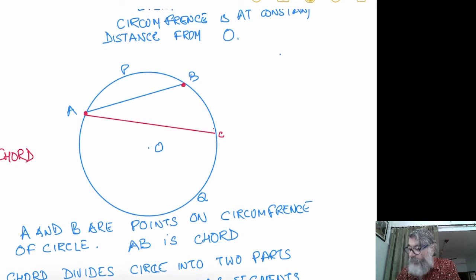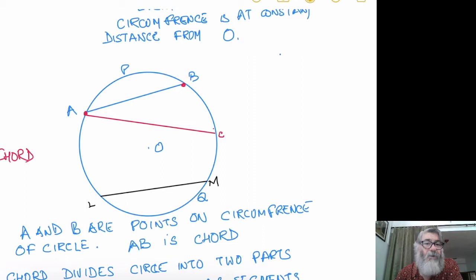Suppose I take another point, L, and M. LM is also a chord, because we have to take any 2 points on the circumference of the circle and join them with the help of a straight line.